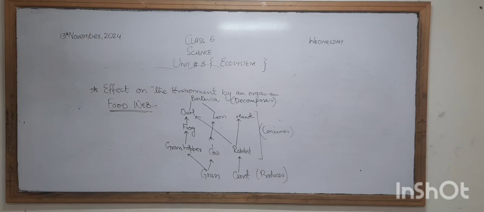In the food web, the different animals have to compete among themselves for survival, to get the best resources. There are different categories in the food web: the producers, consumers, and decomposers. We also discussed that all living organisms are interconnected with each other.